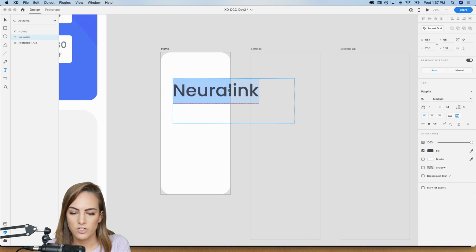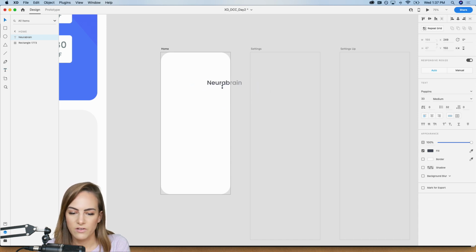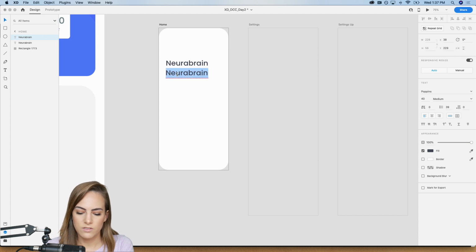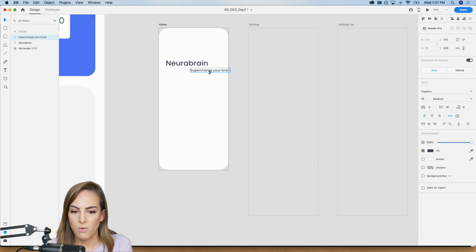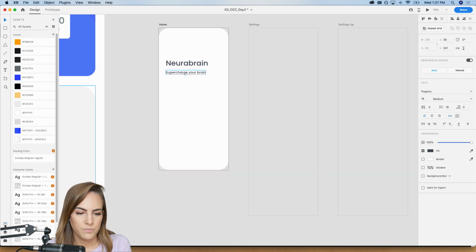I'm just gonna make a title. Actually, let's call it Neurobrain just so it's a little different. Okay, so we're gonna make a title just saying like, hey, you're in this Neurobrain app and you know what's going on. Let's add a little subtext. So this is the homepage that we're working on right now. Supercharge your brain, let's say, so people know what it's all about since it is a relatively new concept. Let's go back to here. So I've already added some colors that I want to use, some character styles, things like that.